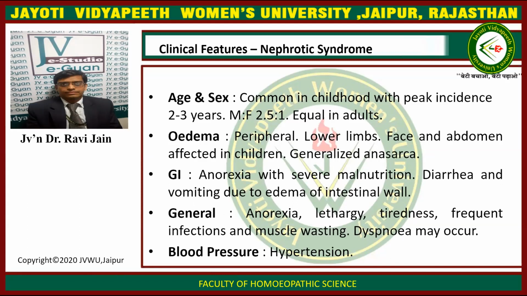Now, what are the different clinical features of nephrotic syndrome? The clinical features depend on the age and sex. Nephrotic syndrome is common in childhood with a peak incidence of 2 to 3 years of age. Male to female ratio is 2.5:1 and it is equal in adults. We have edema, that is peripheral edema in the lower limbs, with face and abdomen affected in children. There is generalized anasarca. Gastrointestinal symptoms include anorexia with severe malnutrition.